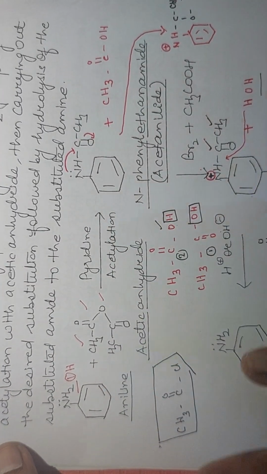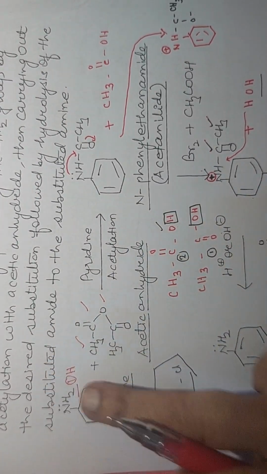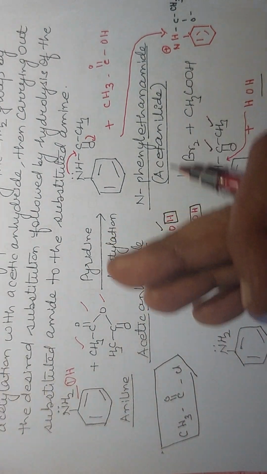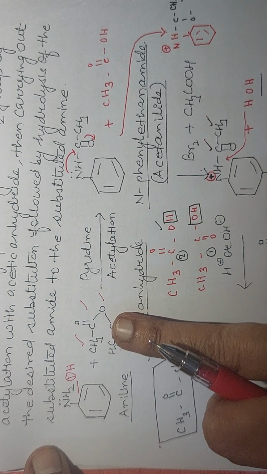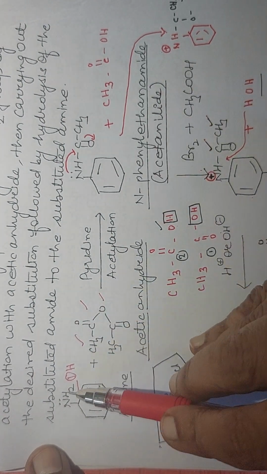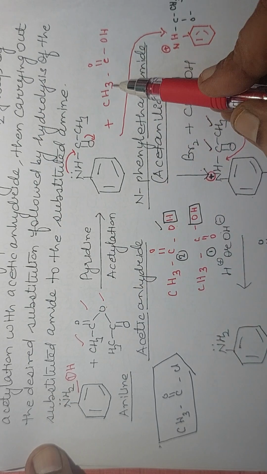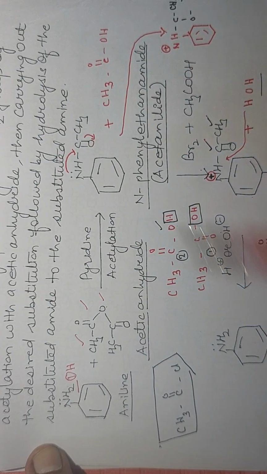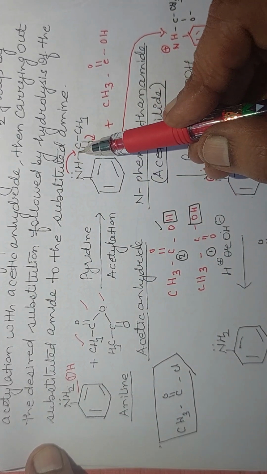This polysubstituted product is due to the quite reactive nature of nitrogen having unshared pair of electrons. We want to have monosubstituted product. This reactivity is controlled. Aniline reacts with acetic anhydride, one hydrogen atom, CH3C double bond O, CH3COOH, left behind is NH, COCH3. And the reactivity is controlled all by shifting the electrons here.